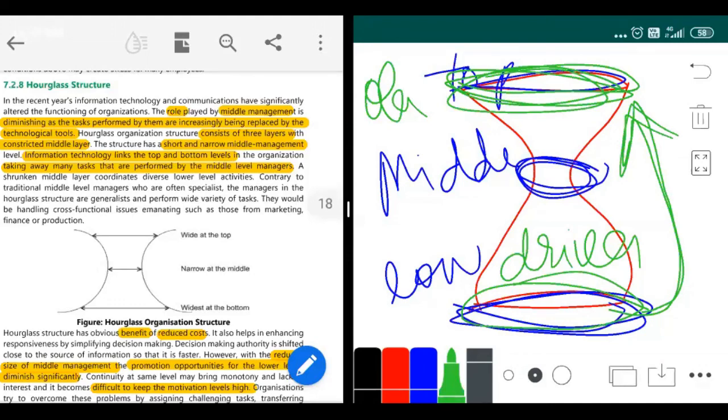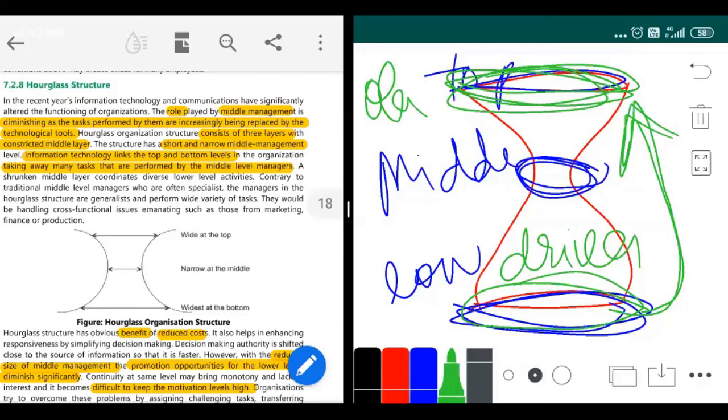But in the text, what they're trying to say is that because of technology, the drivers can easily communicate to the top level. They can just leave a message, and the top level people will see it and reply. Because of that, the middle level people are very lonely, with only 2 to 3 people in the middle level. So that is what the hourglass structure is.